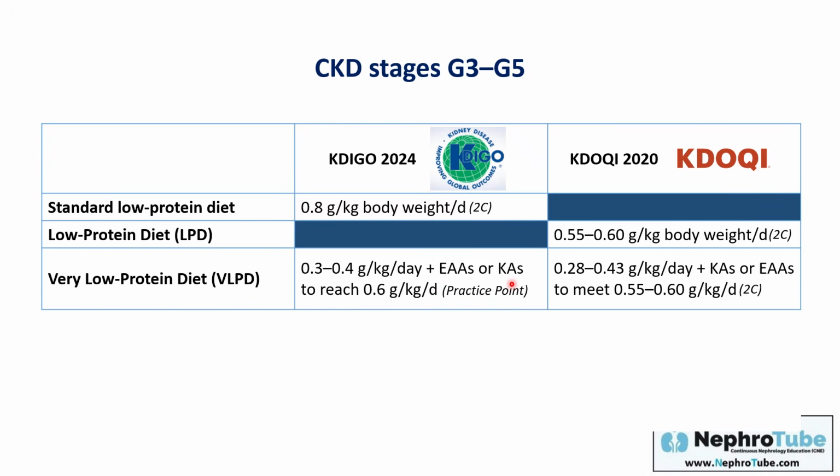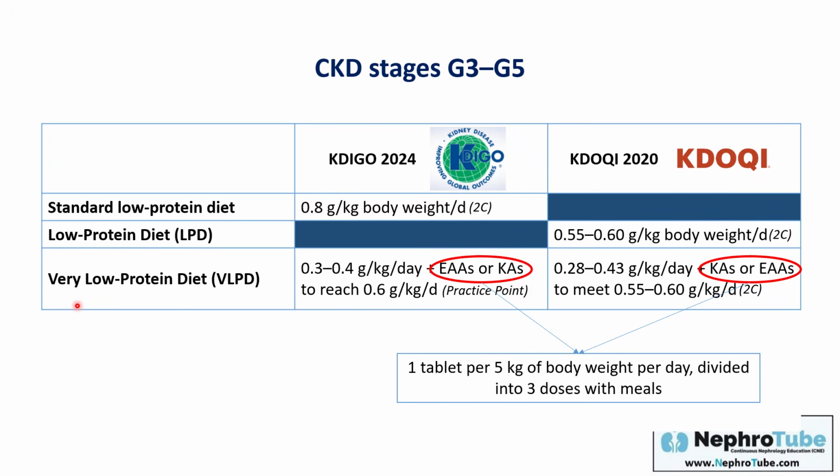Essential amino acids or keto analogs themselves, there is no evidence till now that they are affecting progression, but their use gives you a good room to use a very low protein diet, which is very effective in delaying the progression of chronic kidney disease. Regarding the dose of essential amino acids or keto analogs, if you use them with a very low protein diet, you have to supply the patient with 1 tablet per 5 kg of body weight per day, divided in 3 doses, and give them with meals.